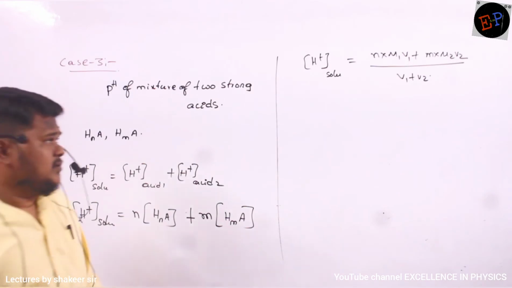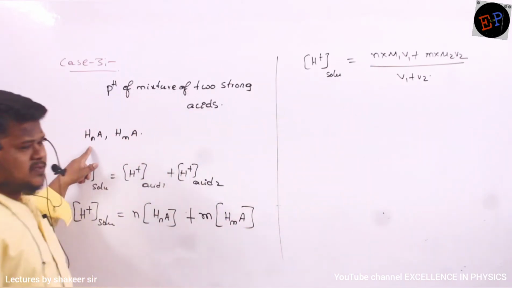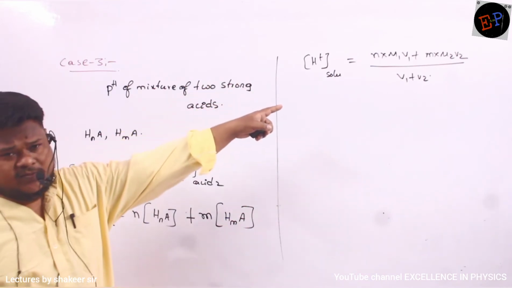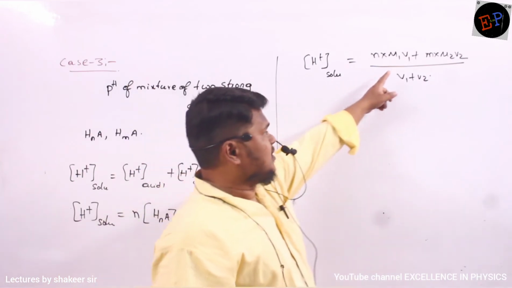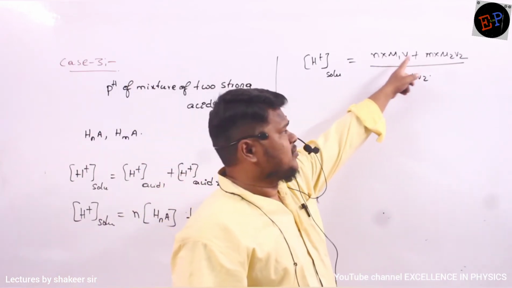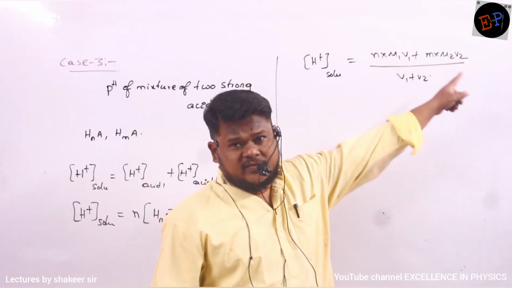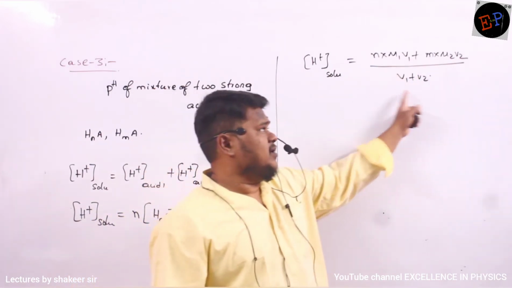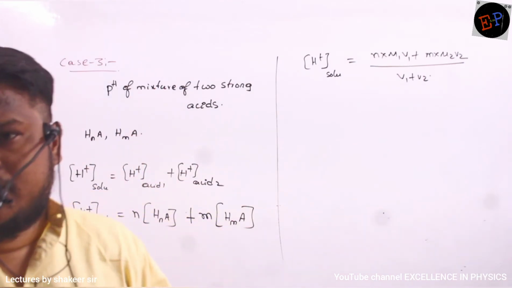What is N here? N is the number of hydrogen atoms present in the first acid, and M is the number of hydrogen atoms present in the second acid. M1 is the molarity of the first acid, M2 is the molarity of the second acid. V1 is the volume of the first acid, V2 is the volume of the second acid, divided by V1 plus V2. This is the formula we use. Make a note up to here.